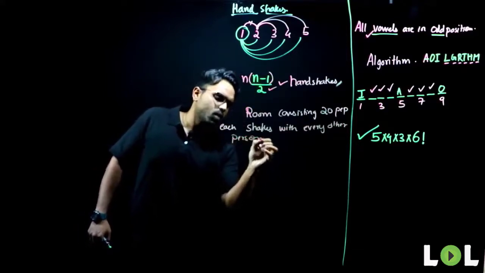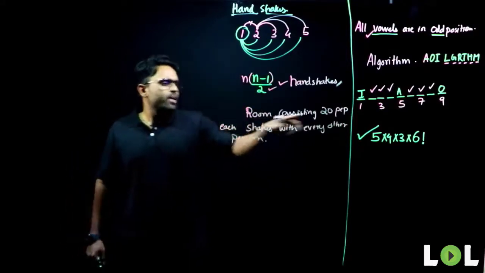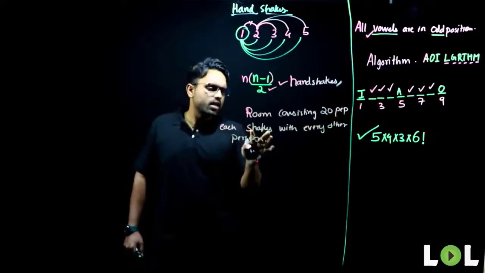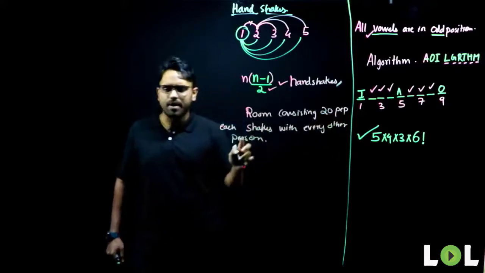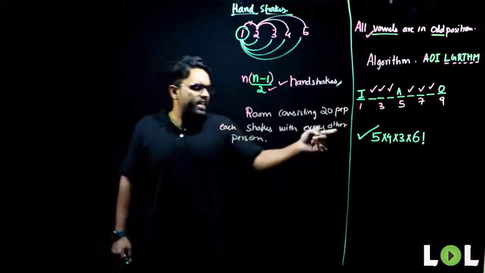The question will be something like this: in a room consisting of 20 people, how many handshakes will happen if each person shakes hands with every other